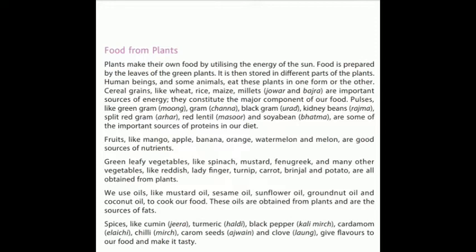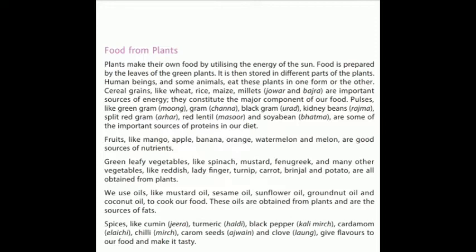Now, fruits like mango, apple, banana, orange, watermelon, and melon are good sources of nutrients, like vitamins and minerals. So, all these fruits we also obtain from the plants. Green leafy vegetables like spinach, mustard, fenugreek, and many other vegetables like radish, ladyfinger, turnip, carrot, brinjal, and potato are all obtained from the plants. So all the vegetables and the fruits are obtained from the plants.